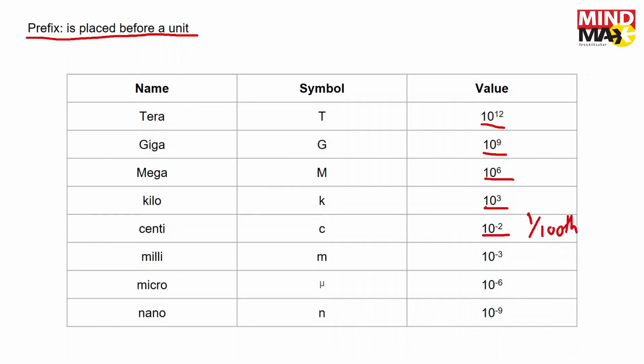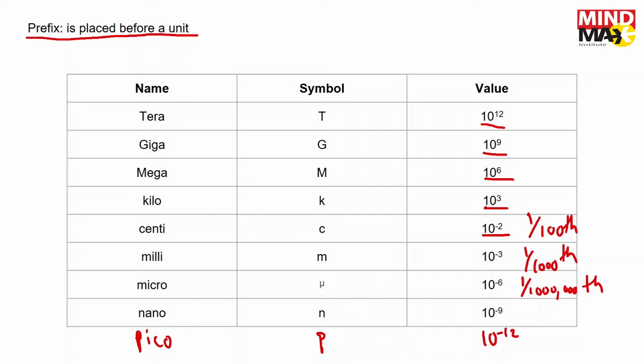Milli means 1 by 1000th of the SI unit. Micro is 1 by 1000 of the unit. There is something called pico as well. Let's write pico as well. Pico basically means P, and it is 10 to the power minus 12.